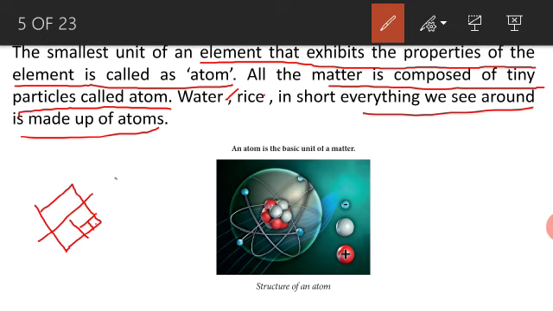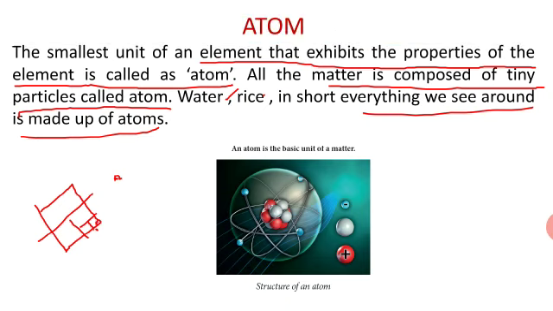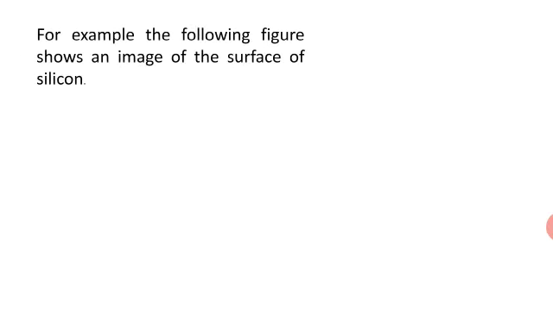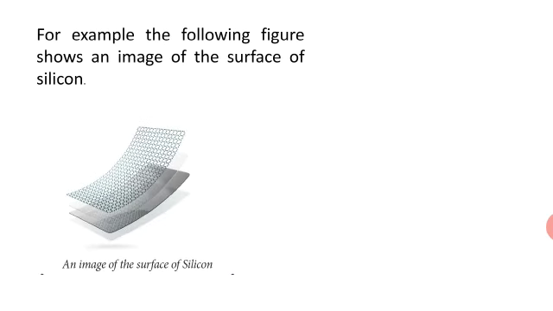We cannot split again. The tiny particle is called what, students? Atoms. Now you understand, the smallest unit of an element that exhibits the property of the element is called what, students? Atoms.